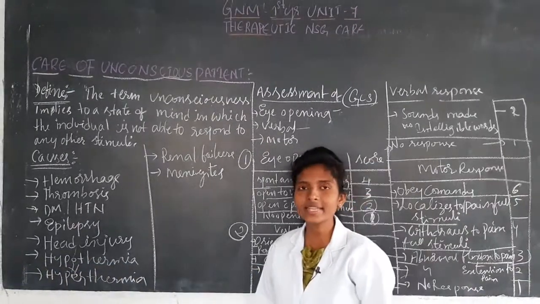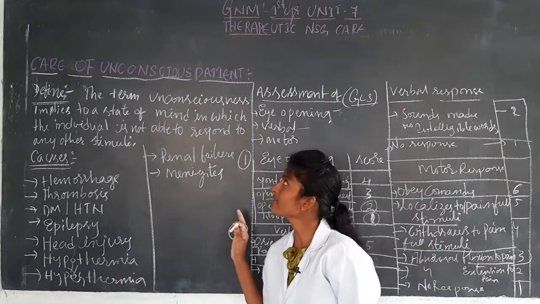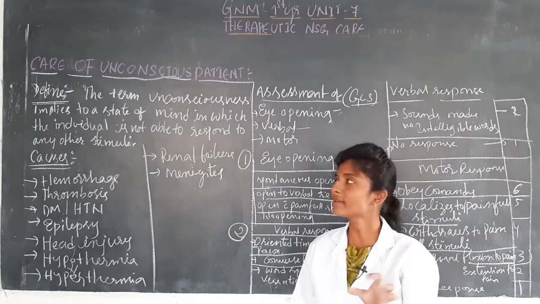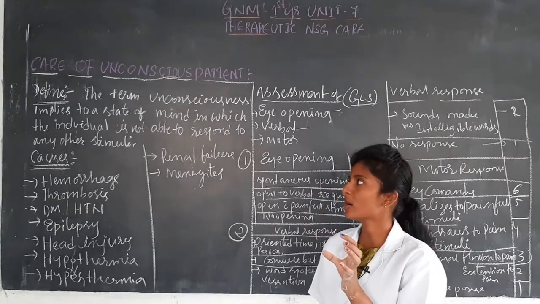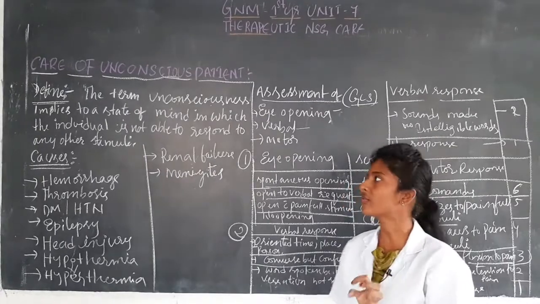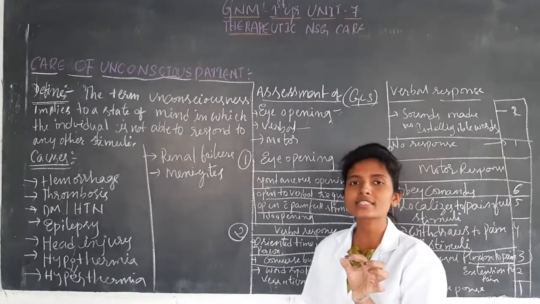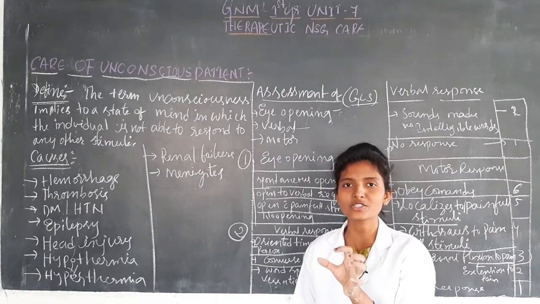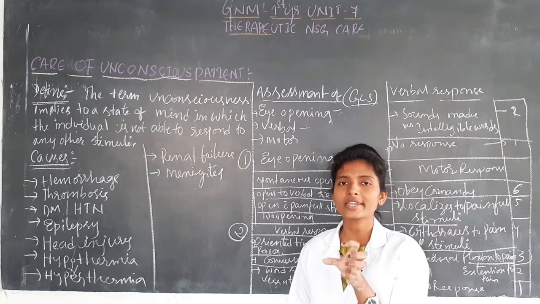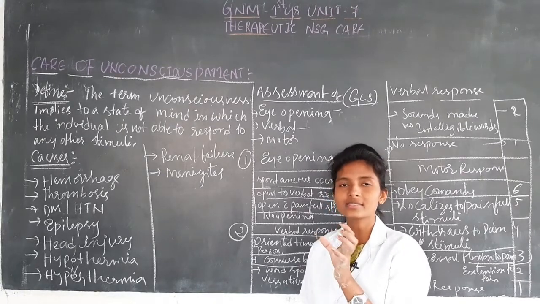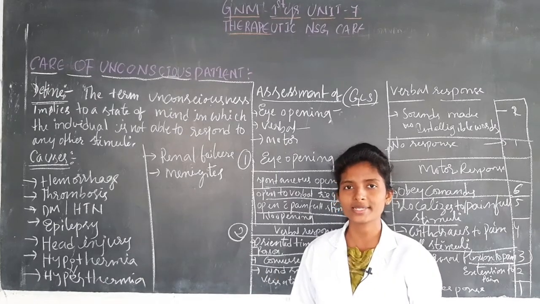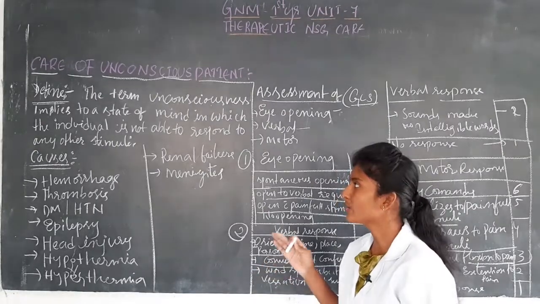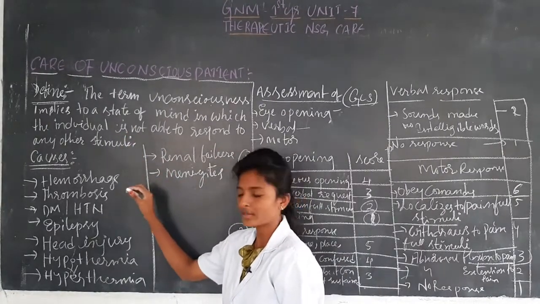Now we have seen till now what is unconsciousness of the patient. What is the definition of unconsciousness? The term unconsciousness implies the state of mind in which the individual is not able to respond to any stimuli. When the patient is not able to respond to any stimuli, it indicates that there is unconsciousness in the patient. And what are the diagnoses that lead to unconsciousness?